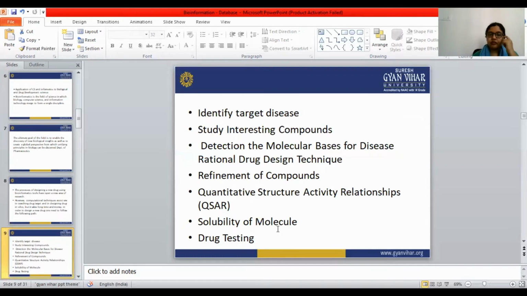So when we are developing a new drug with the help of the computer, these are the steps the scientist or researcher has to follow. First, identify the target disease, study interesting compounds, detect the molecular basis for the disease with rational drug design techniques, refine the compounds, determine quantitative structure activity relationship, check solubility of the molecule, and finally drug testing.